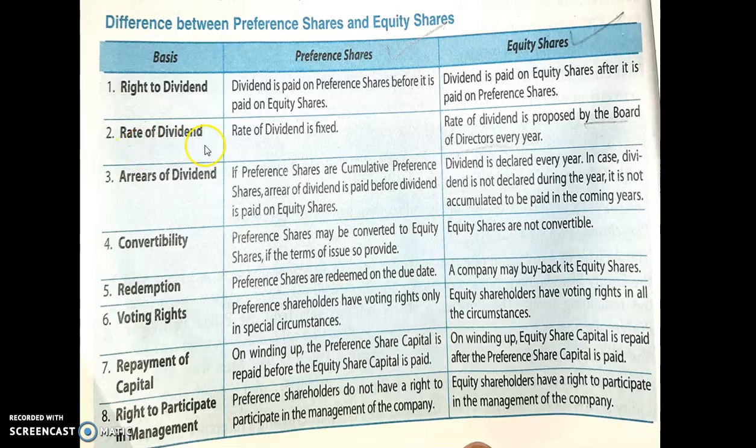Second point, rate of dividend. In case of preference share it is fixed, but in case of equity shareholders rate of dividend is proposed by the board of directors every year.